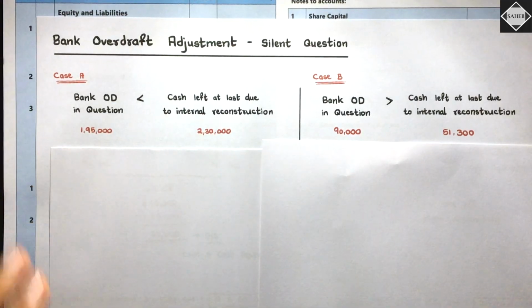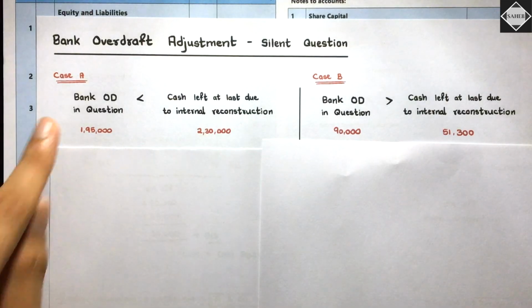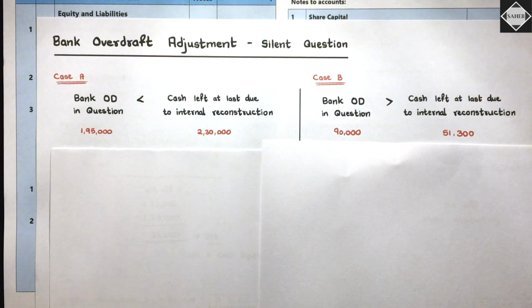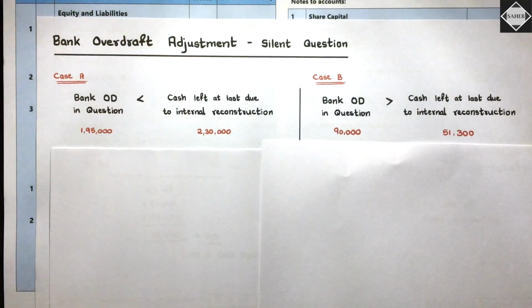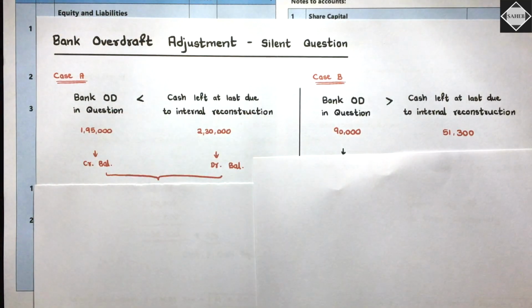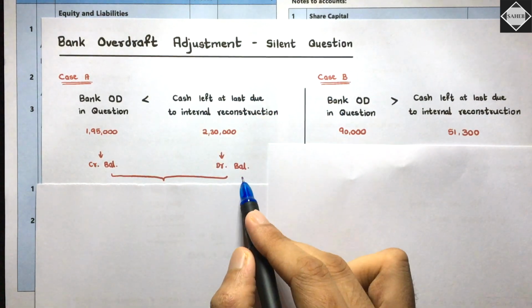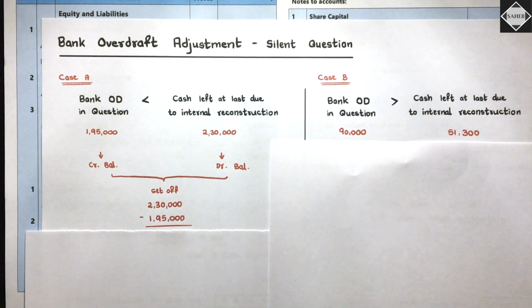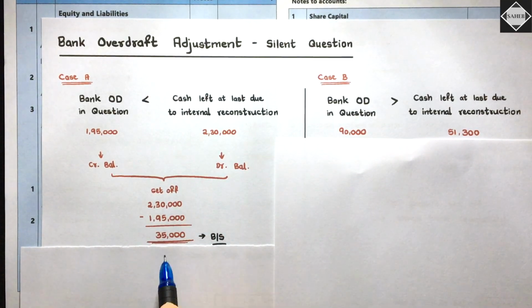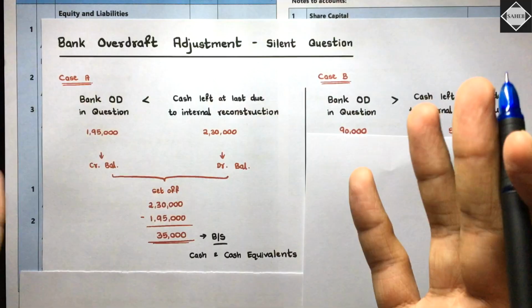So what is happening? The cash and cash equivalent balance is more than the bank overdraft in the question. At this time, we set it off, as I have done in illustration 3. See, bank overdraft has a credit balance, isn't it? It's like a short-term loan. And this has a debit balance because this is our cash balance. So we will set it off. 2,30,000 minus 1,95,000, that's what we did, isn't it? And we got 35,000. 35,000 will come in the balance sheet as cash and cash equivalent. Is it clear? We'll set it off and show it.